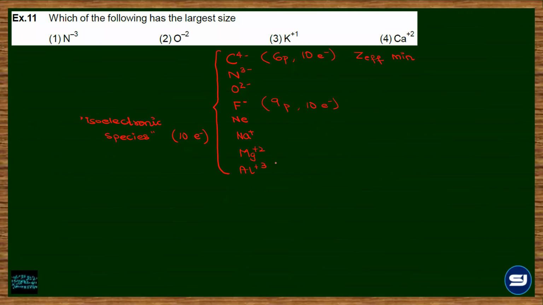And if I compare aluminium, there are 13 protons attracting 10 electrons. So the ZEF, effective nuclear charge, would be maximum. So minimum ZEF के लिए the ionic size would be max. And ZEF max होगा तो the ionic size would be min. ठीक है?